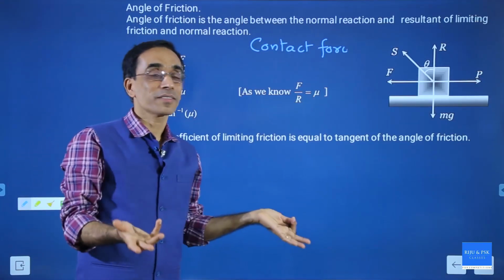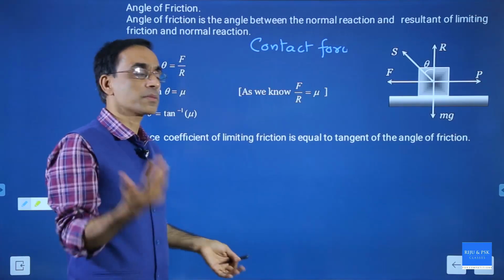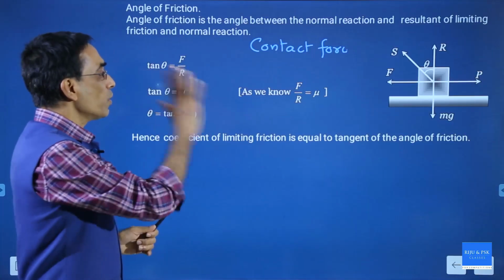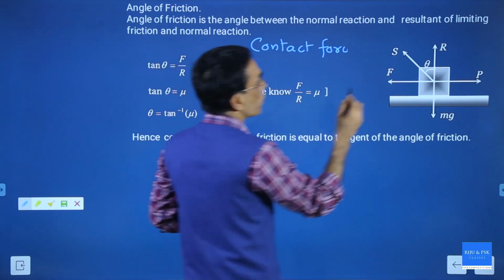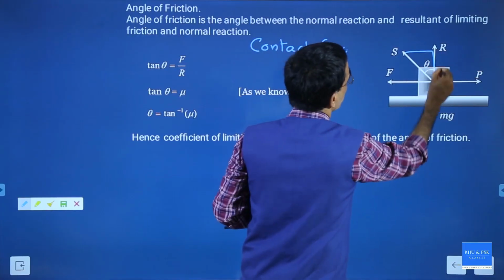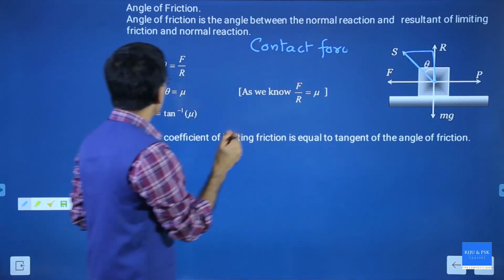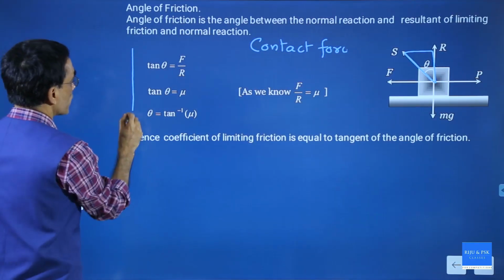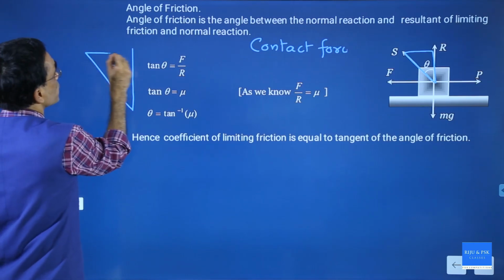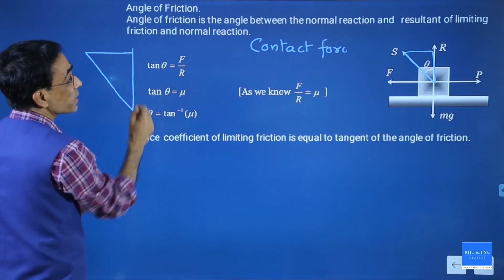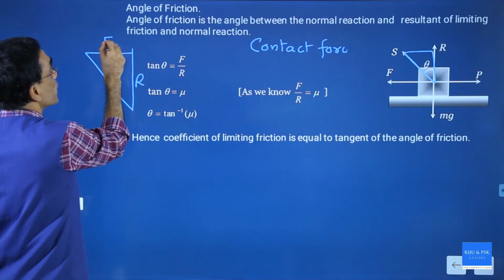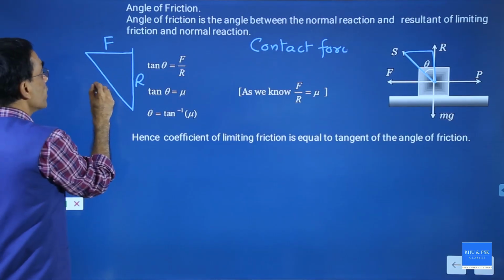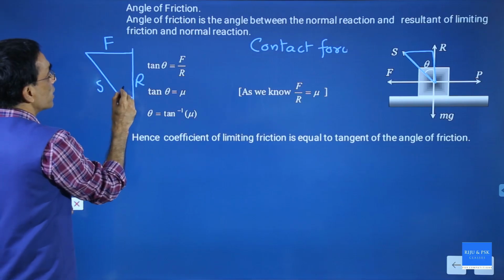Why are we going to define all this like this? Now from that diagram, you can actually think about a triangle. Let me draw that triangle here. There is a vertical side, a hypotenuse, and a horizontal side. This vertical side represents the normal reaction R, the horizontal side represents the limiting friction F, this is the resultant S, and this angle is theta.